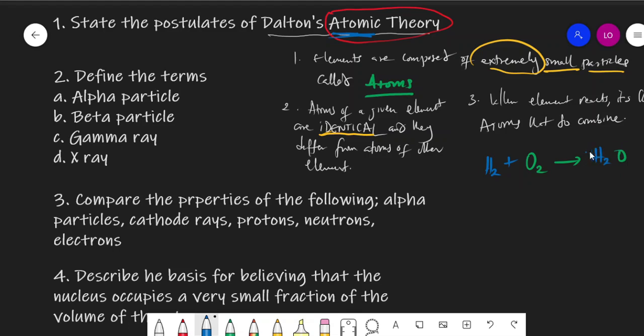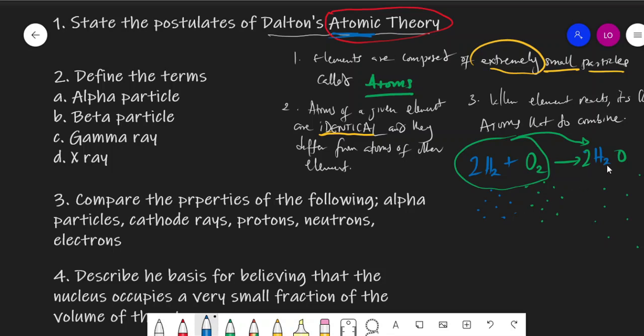So let me quickly balance this up. This means that we have 2 here. Okay, oxygen is now 2. That makes this guy 4. So 2 here. All right. So if this is the hydrogen atoms and this guy is the oxygen atoms. Now, when Dalton is saying that when these guys combine to form this water, it is the atoms that constitute them, that make them up, that are actually combining, such that we have something like this.